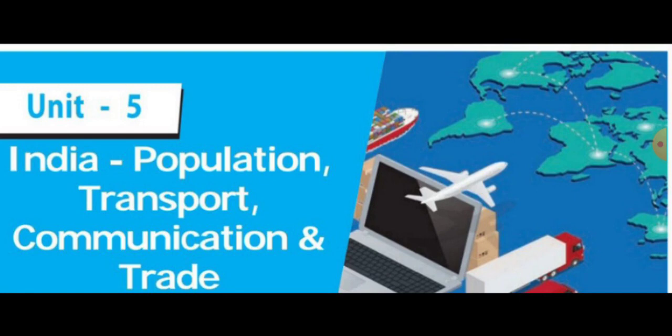Some of the one-word questions we learned. For example, the radio broadcasting in India. It was started in which year? 1923. Then it got the name All India Radio in the year, very good, 1936. Then again it was renamed Akashvani. In which year did it get the name Akashvani? 1957.